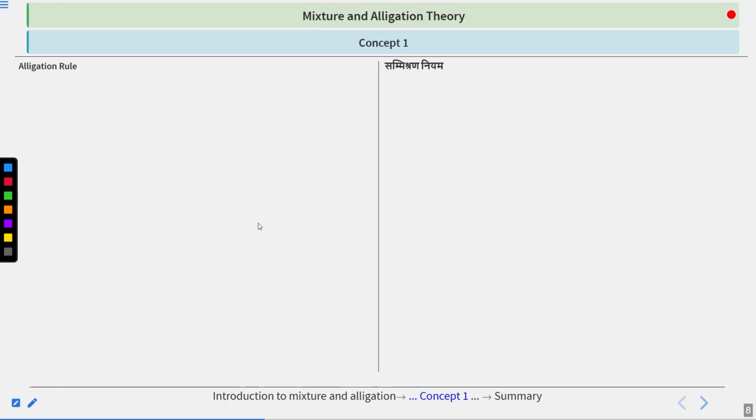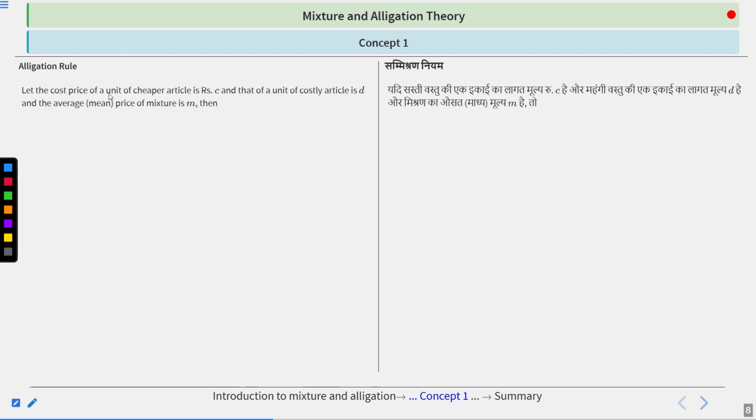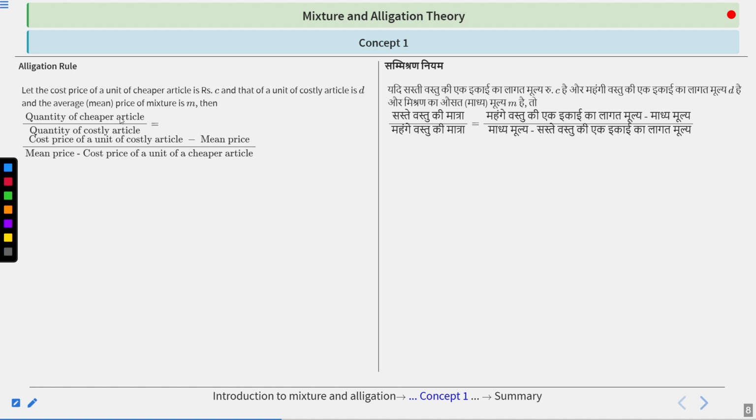Now, alligation rules. Let the cost price of a unit of a cheaper article be rupees C, and that of a unit of a costly article be D, and the average price or mean price of the mixture be M. Then we can write it: quantity of cheaper article upon quantity of costly article is equal to cost price of a unit of costly article minus mean price, upon mean price minus cost price of a unit of a cheaper article. Clear?